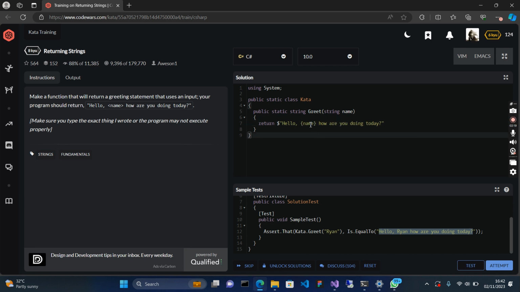So I can put the variable name, the string name, and input it here.